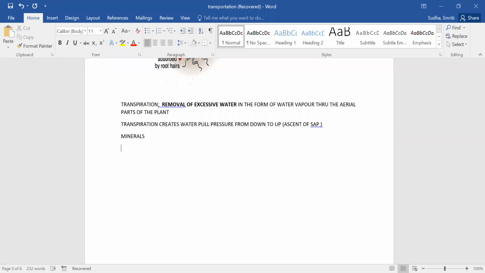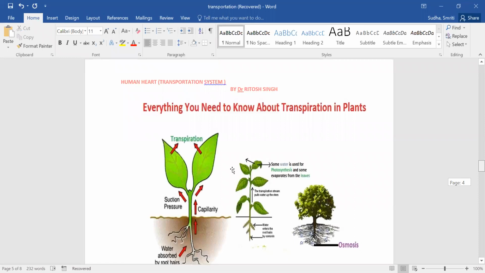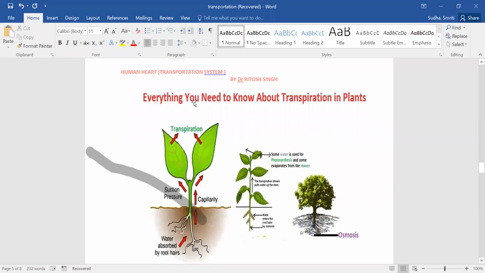Okay, excuse me, now what happened? It pulls upward; the pressure is applied from below so that water goes up. See, if it goes up, there will be a vacuum created over here. So that vacuum will lead the other water molecules to come up. So that is suction pressure, exactly like a vacuum pressure. Getting me or not? Okay.